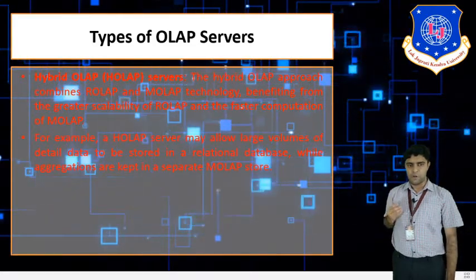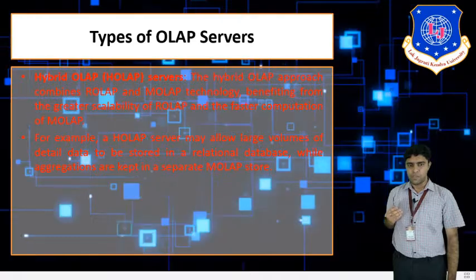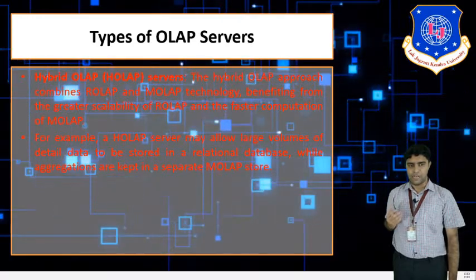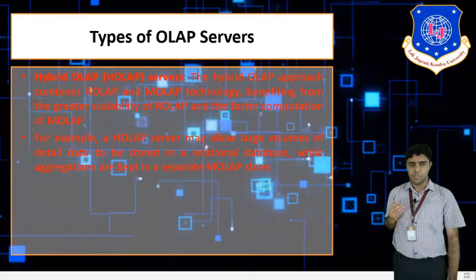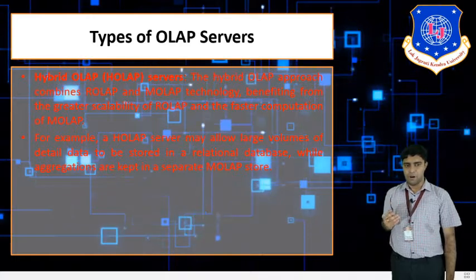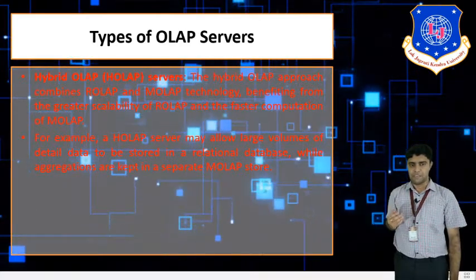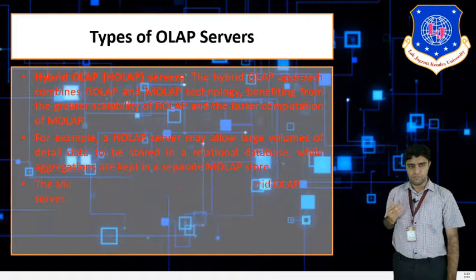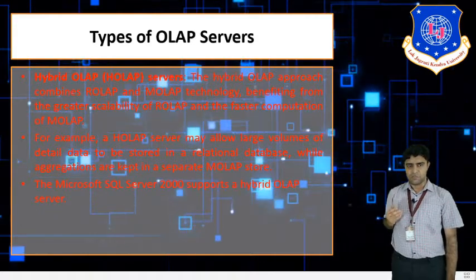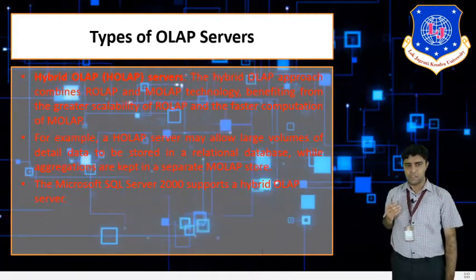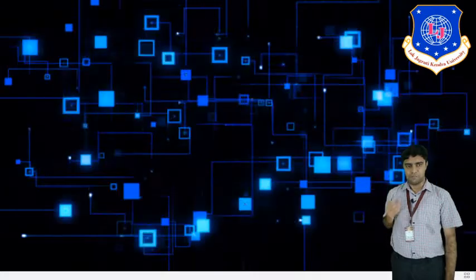For example, a HOLAP server may allow a large volume of detailed data to be stored in the relational database, while aggregations are kept in a separate MOLAP store. Microsoft SQL Server 2000 supports hybrid OLAP servers.